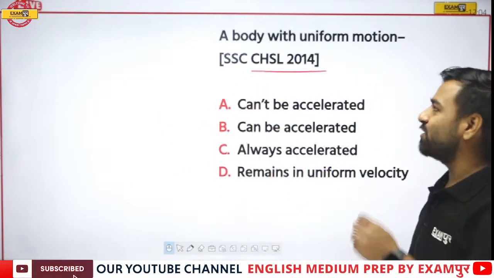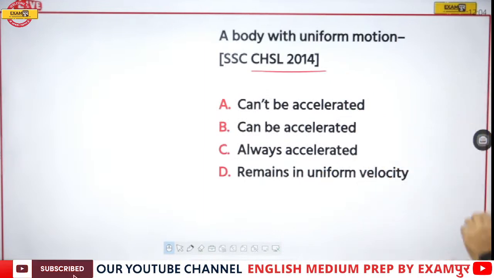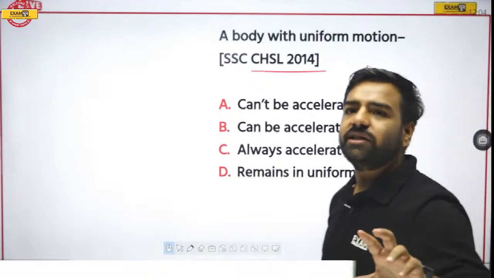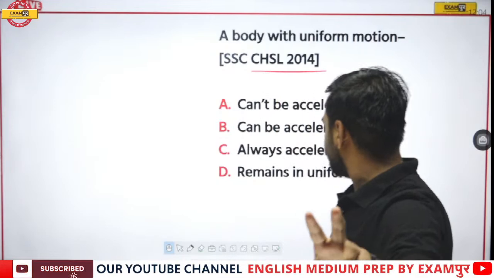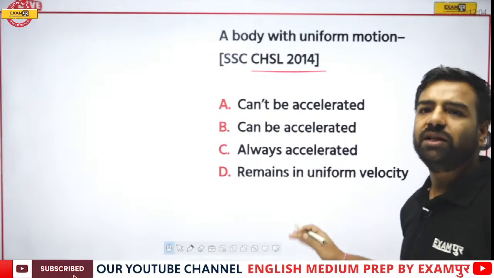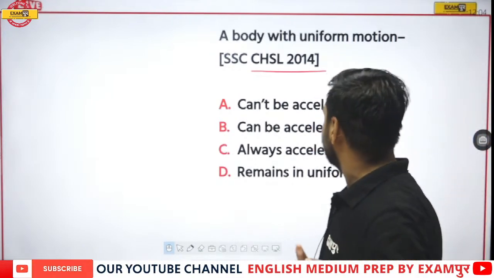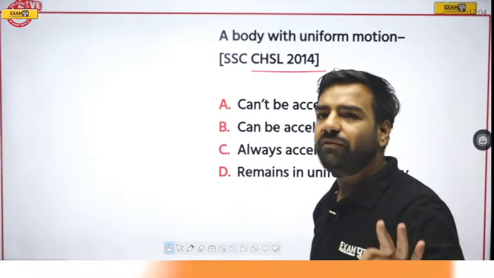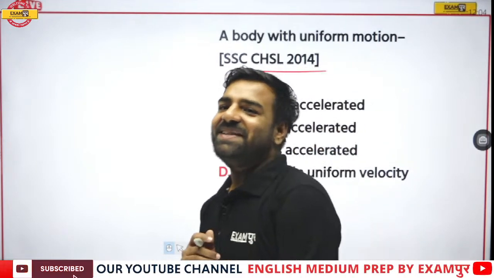Let's move forward to the next question. A body with uniform motion. So we have the answers here. Chakravarti is with D, that is, it remains in uniform velocity. Ilma is with uniform velocity, again with option D, and Avni is also with D.